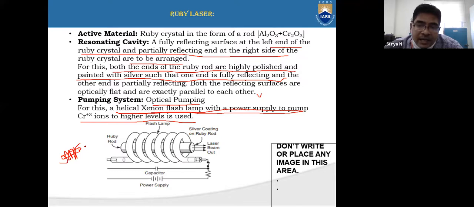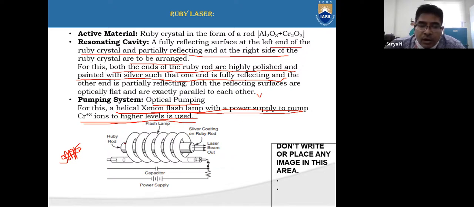In helical shape. So if you wound the ruby rod with a flash lamp in helical shape, and give a certain power supply to that lamp, then the chromium 3 plus ions in this ruby rod will get activated.